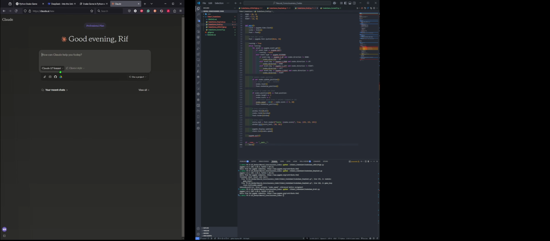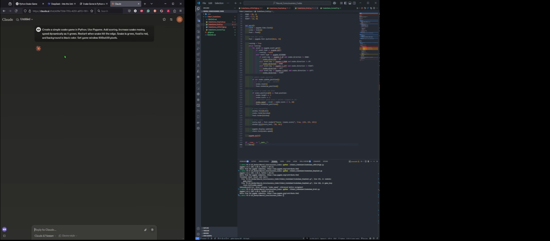Now let's look at our last testing model, Claude 3.7 Sonnet, as the latest model. And the style, let's say choose normal. We can do concise, and then explanatory and formal. Let's say normal, because we are going to say it in a very normal way. So this is the prompt, and let's see.